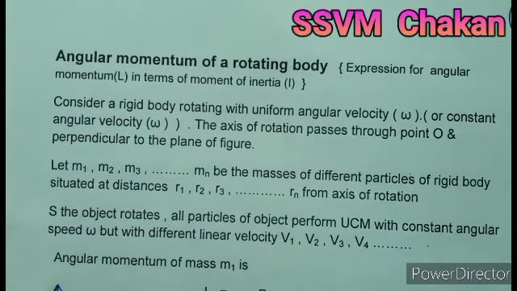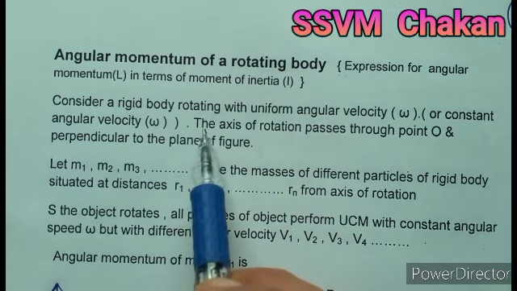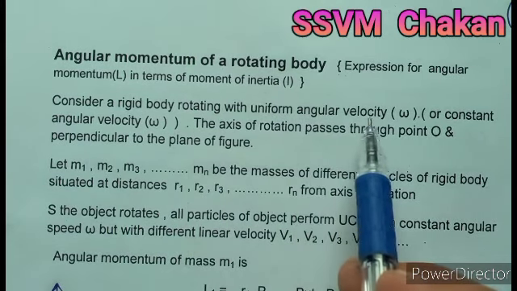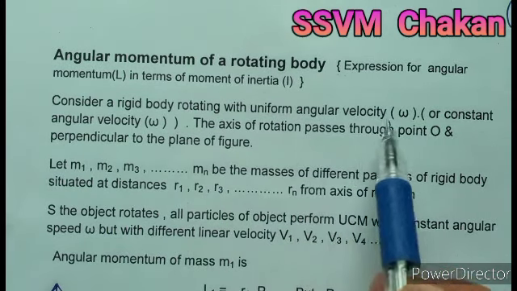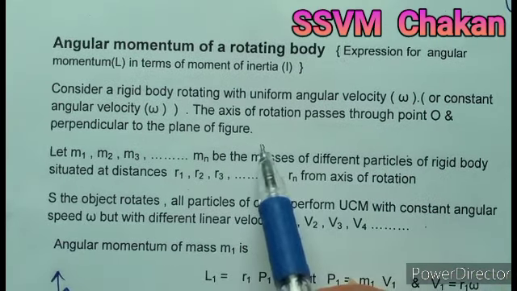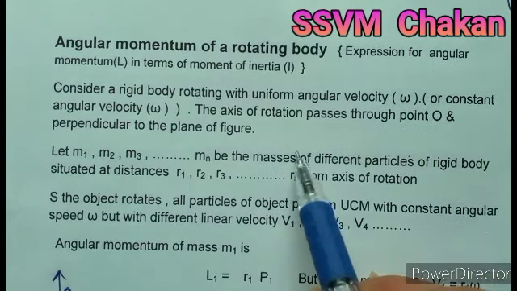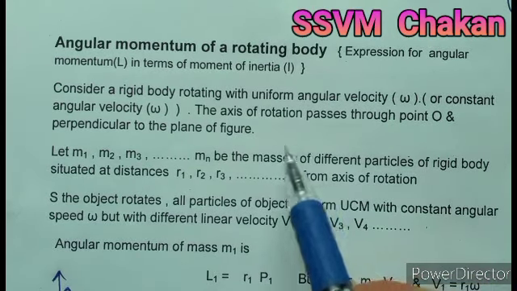Angular momentum of a rotating body is also known as the expression for angular momentum in terms of moment of inertia. Consider a rigid body rotating with uniform angular velocity, denoted by the letter omega. The axis of rotation passes through a point O and is perpendicular to the plane of the figure.